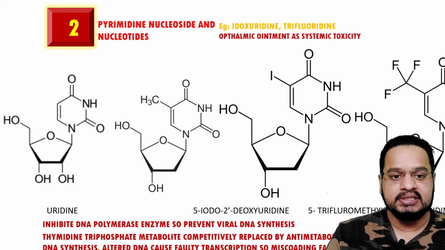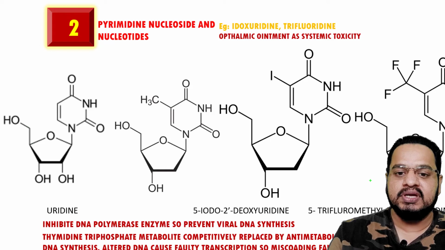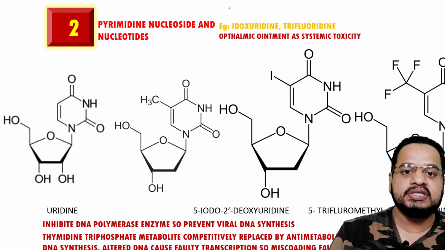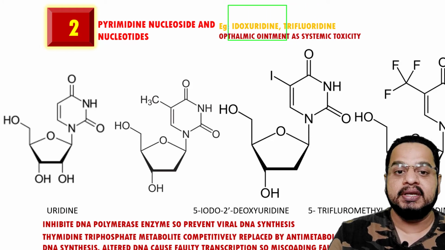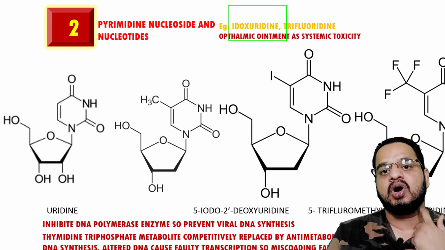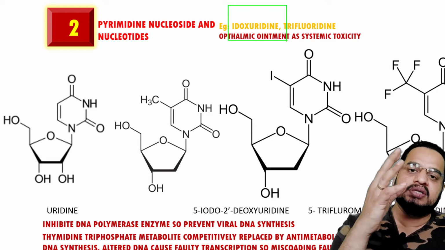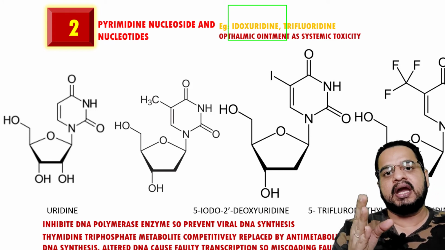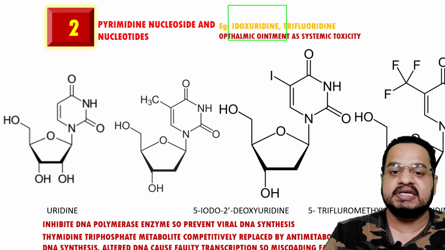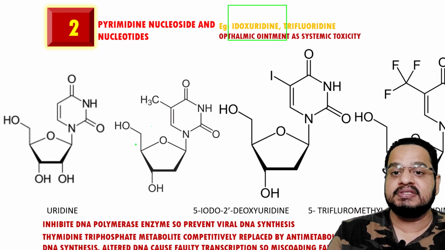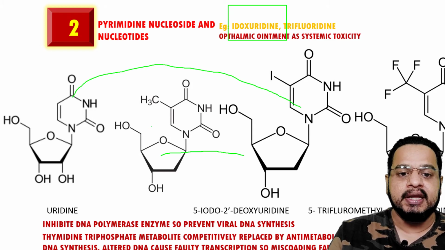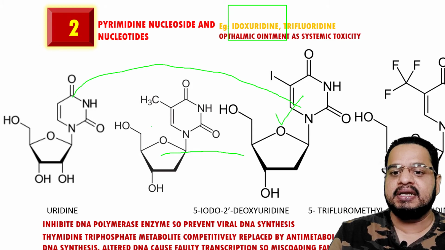Got that? So if you consider the pyrimidine nucleoside analog, the first example is idoxuridine. See, these are ophthalmic ointments. It causes systemic toxicity, so ophthalmic ointments are used. Now, what is the difference you have to understand between this first structure and this structure?